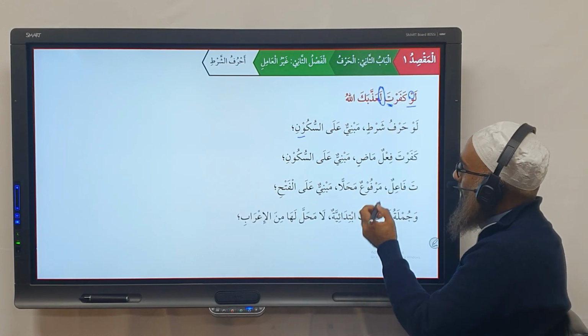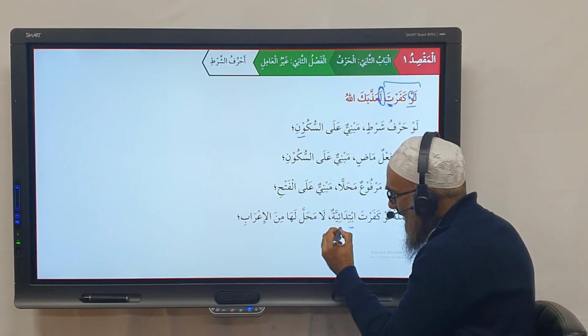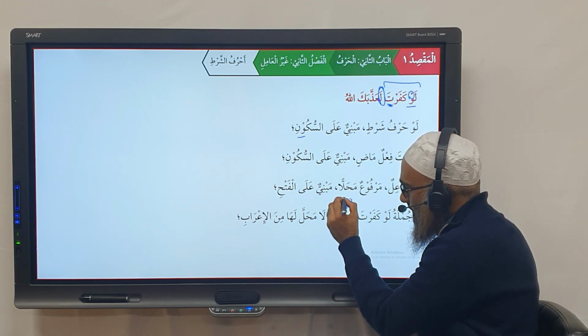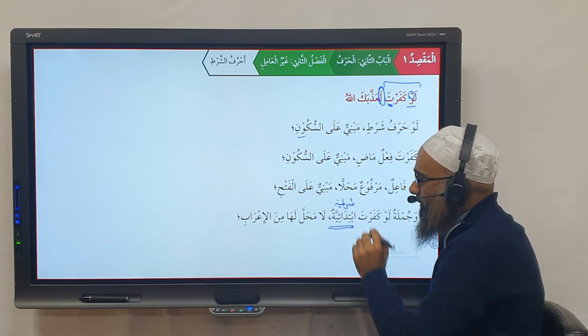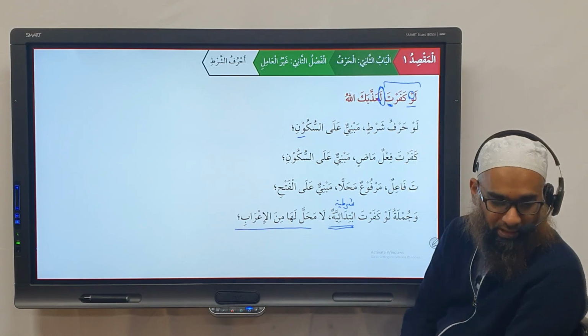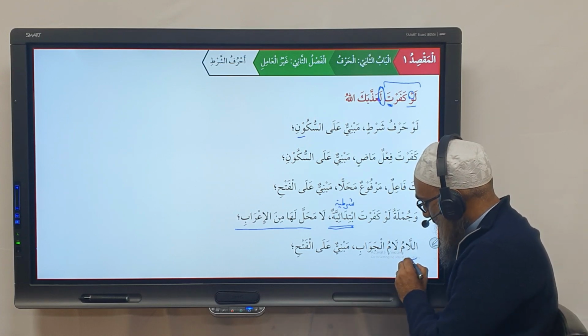Yeah. And the jumla, what do we say here? The jumla لو كفرت. You can say ibtida'iyya. Or we also say, what can we call it? You can also call it shartiyya if you wanted to. Yes? And it has no mahal min al-i'rab. We already explained what la mahalla laha min al-i'rab means. And then this lam is called lamul jawab.